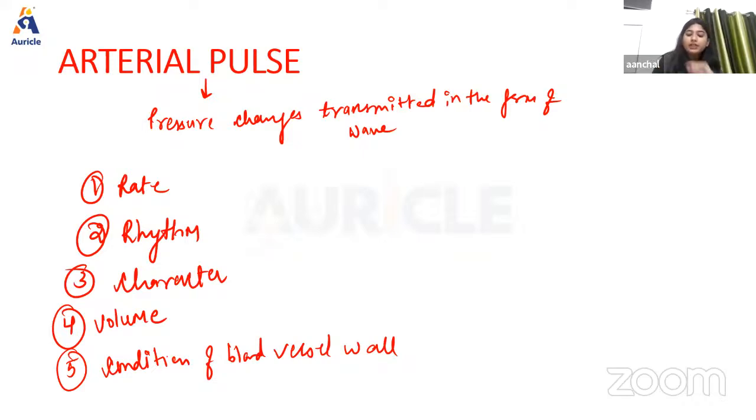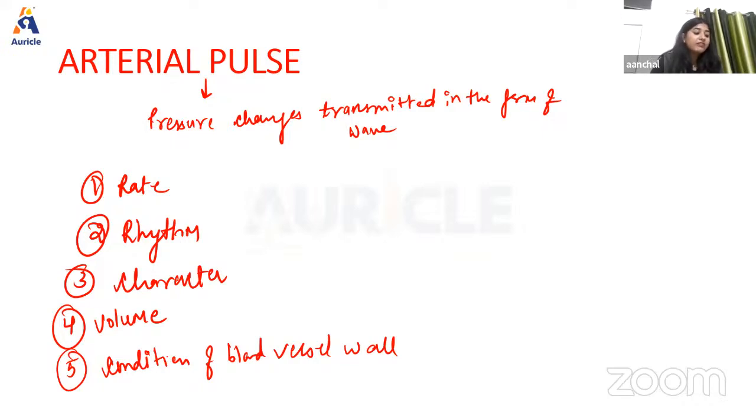So basically what is rate? The pulse rate is the number of pulses per minute. Okay. And it has to be counted for at least 30 seconds, right? So pulse rate in adults is 72 beats per minute. And also the pulse rate will be different at different ages, and the pulse rate can be increased in several conditions like during exercise, pregnancy, emotional condition, fever, anemia. Okay, so in these conditions the pulse rate can increase.